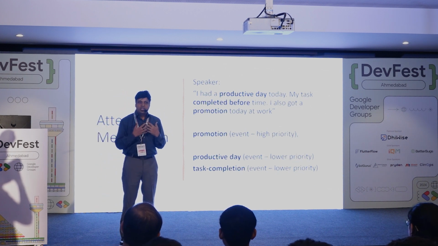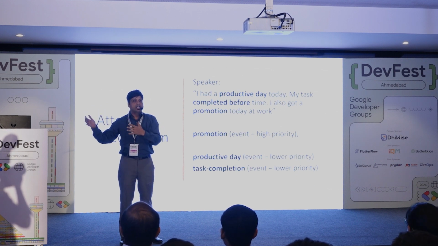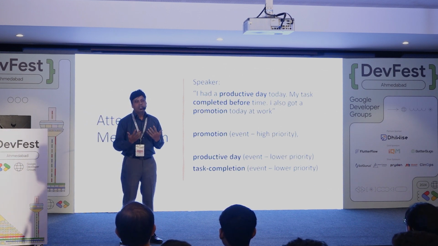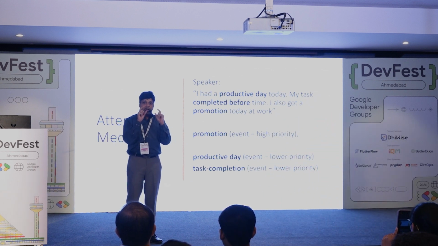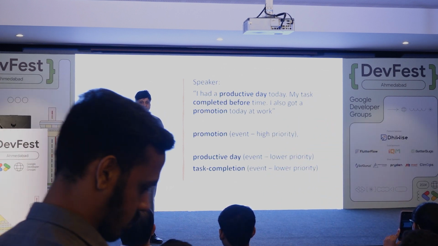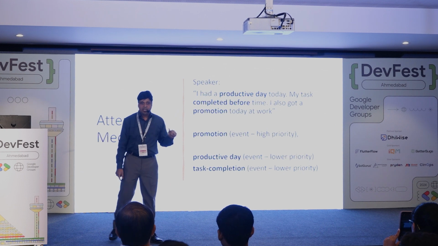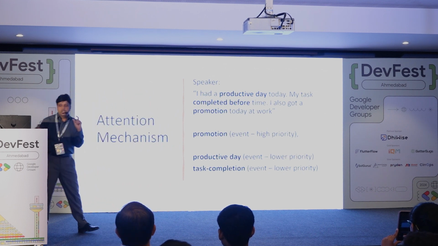So we humans somehow pay attention to high priority events, and based on that, we generate our response, right? So if AI models have to understand the language, they also need to understand the priority. They also need to pay attention to certain words.